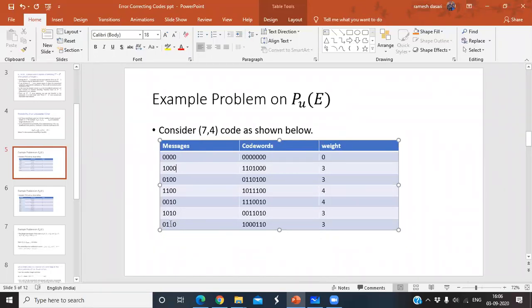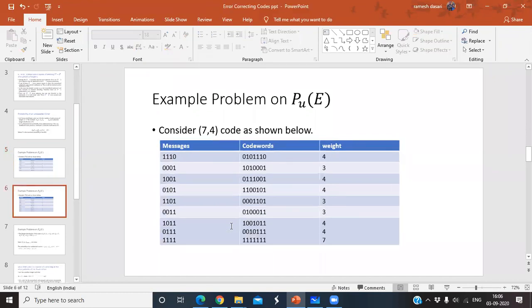So 0, 1, 1, 0 is the message bit. Now 0, 1, 1, 0 first message bit, next check bits 0, 0, 1. Like that all bits. Suppose like 1, 0, 0, 1, and again 1, 0, 0, 1, where 1, 0, 1 are the check bits. So 1, 0, 0, 1, 1, 0, 1, 1, 0, 1, 0, 0, 1, 1. Is it clear about this?